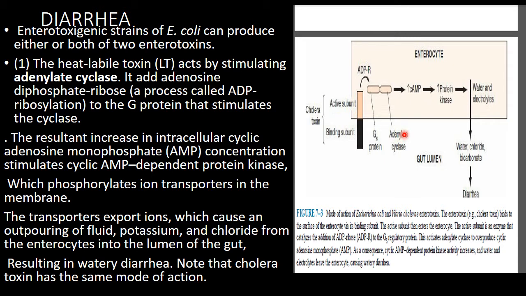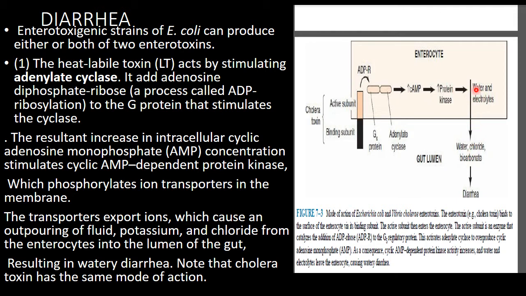When adenylate cyclase is activated, it increases cyclic AMP and protein kinase. When cyclic AMP protein kinase increases, it phosphorylates the transporter protein in the membrane, and due to the transporter protein, ions are exported. Which ions?